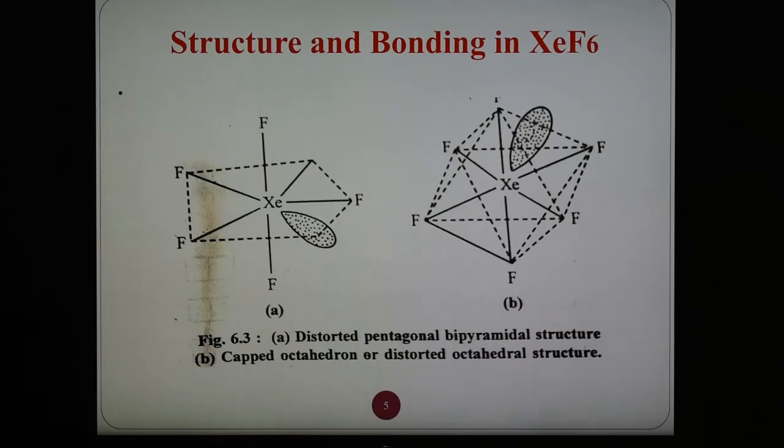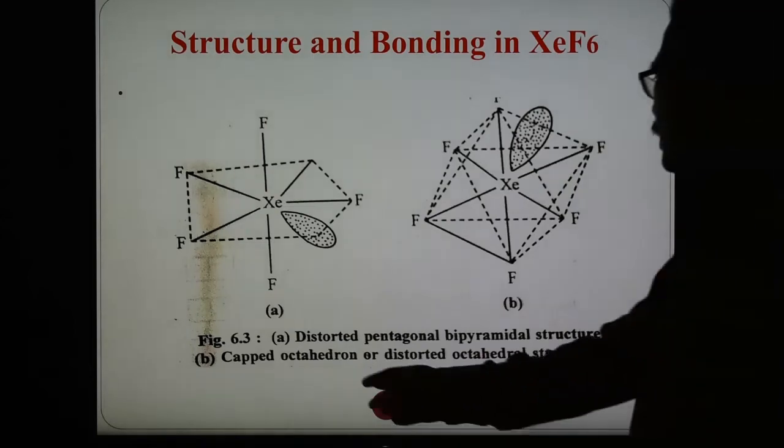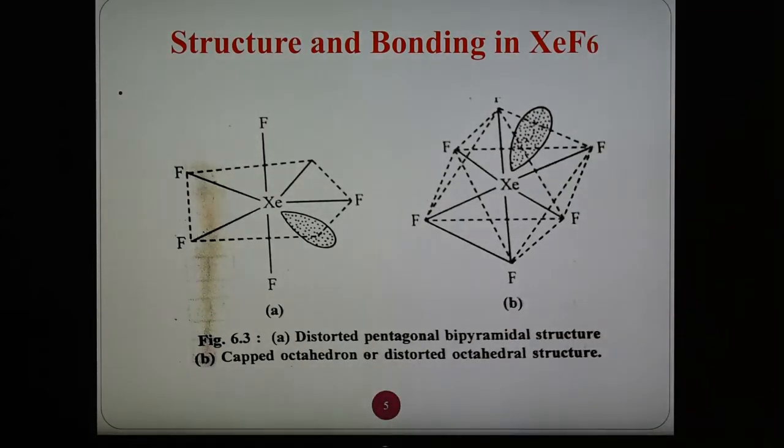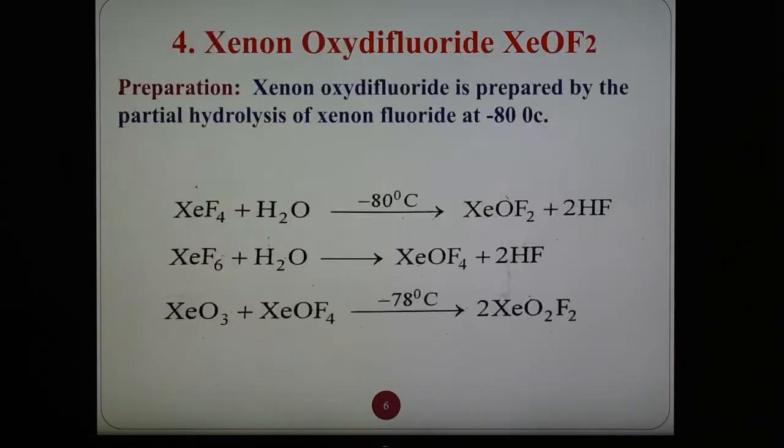Because of the sp3d3 hybridization, the shape is pentagonal bipyramidal, also known as distorted pentagonal bipyramidal, or capped octahedron, or distorted octahedral structure. So this is the structure for xenon hexafluoride.